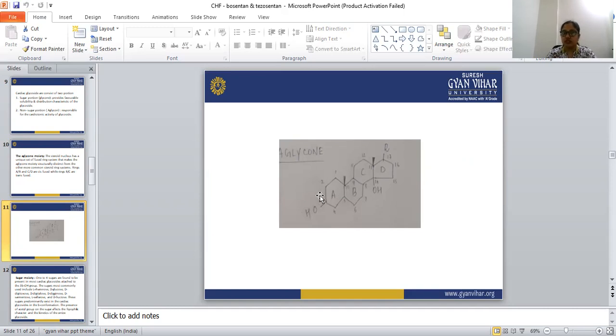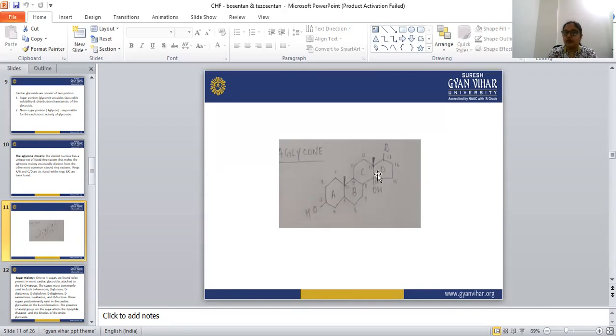So what is this structure? This aglycone moiety is the steroid nucleus, and it has a unique set of fused rings.